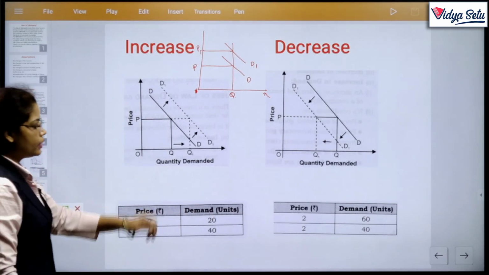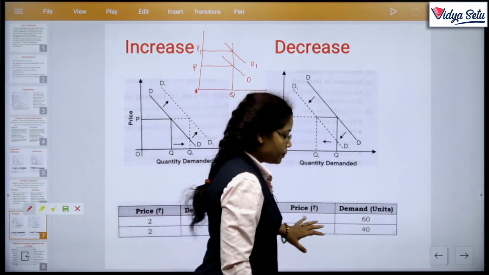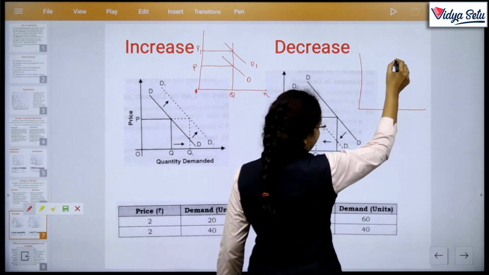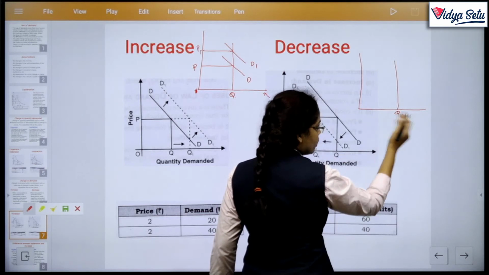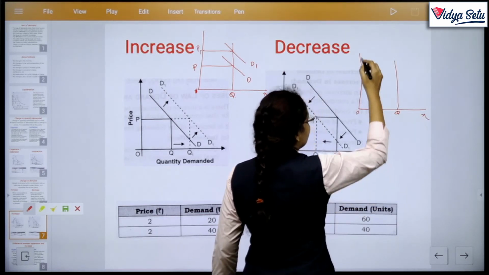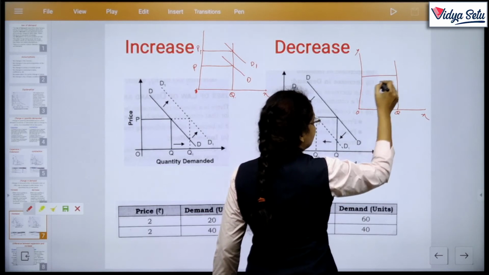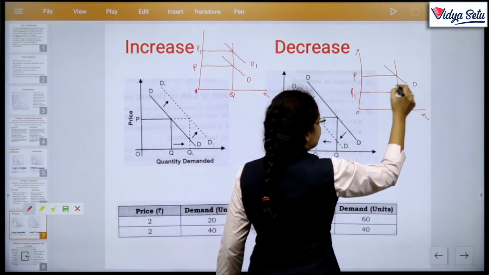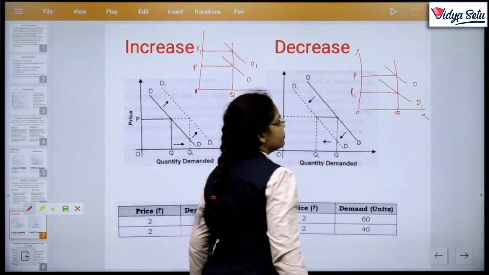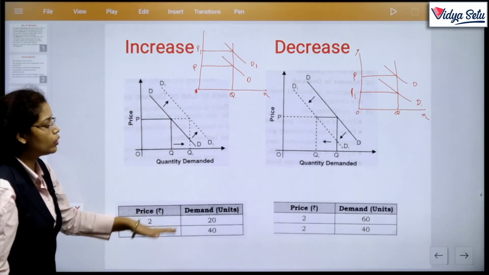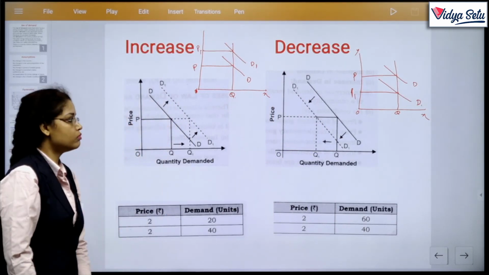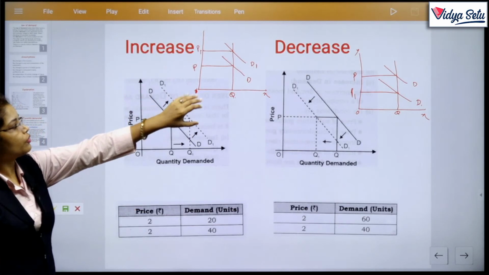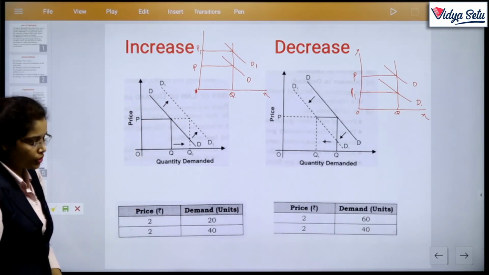Clear? Same as when less quantity is demanded at the same price, then when same quantity is demanded at less prices. So P and P1, this one is D and this one is D1. Okay? So you may draw this. I'll give you time. So there are two curves of increase and two curves of decrease, matching the statements.